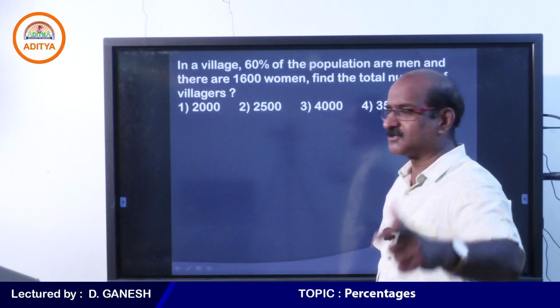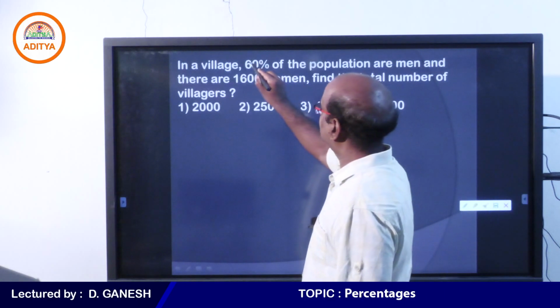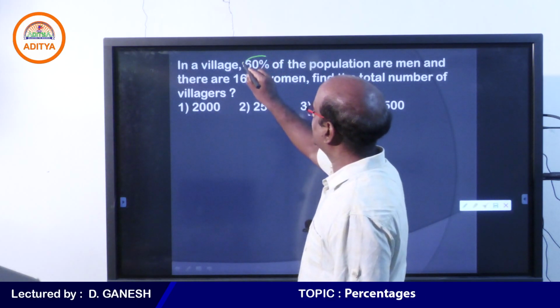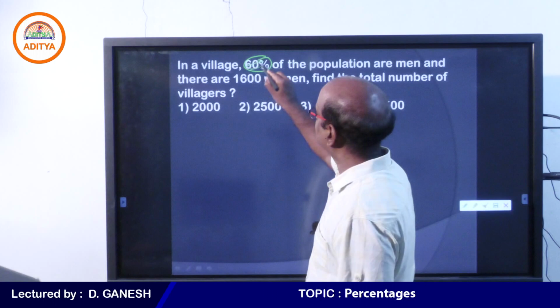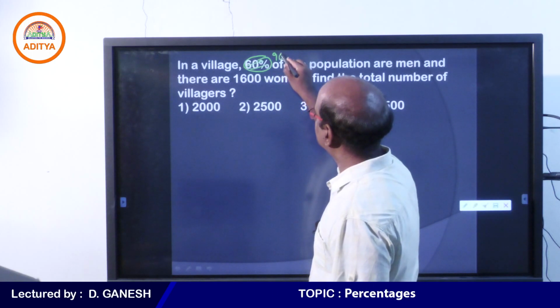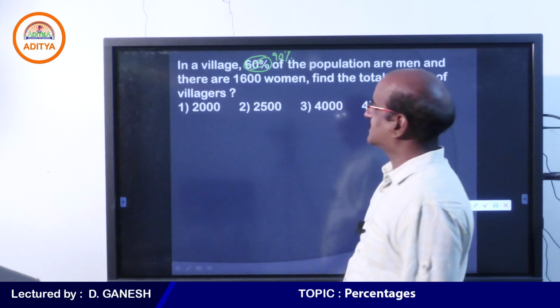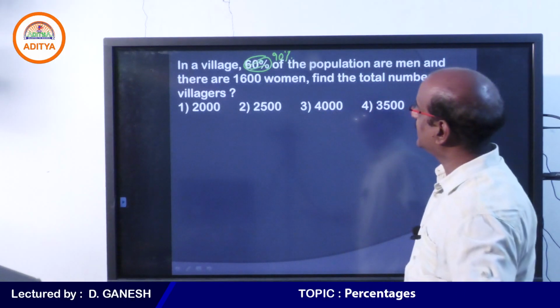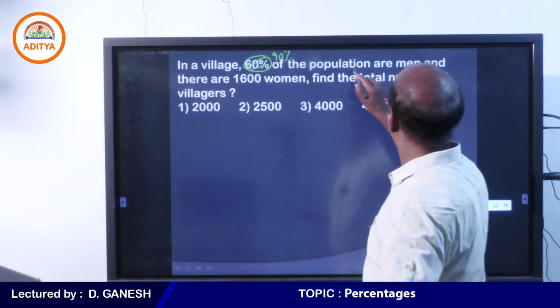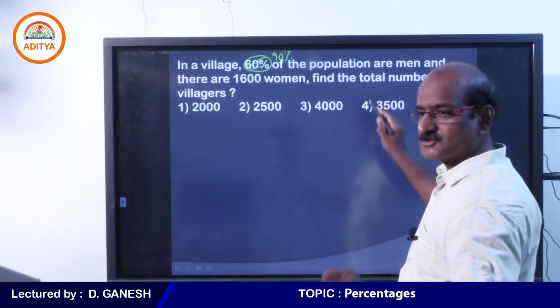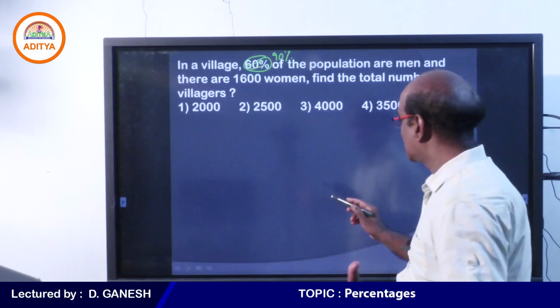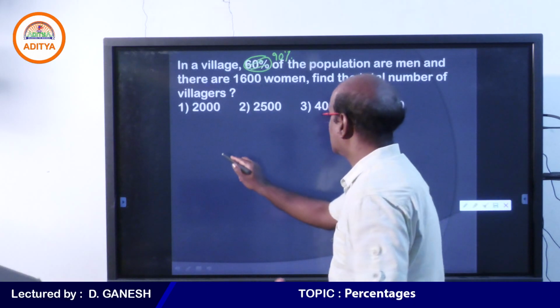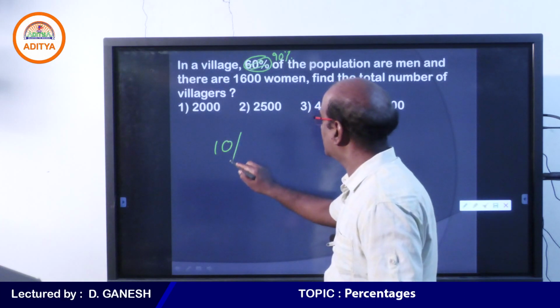Student, here is the question. In place of 60%, you take 90% and answer the same question again. So in a village, 90% of the population are men. When 90% of the population are men, we can expect that we have only 10% female.